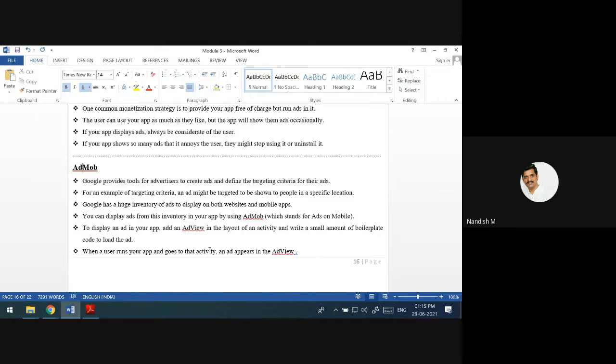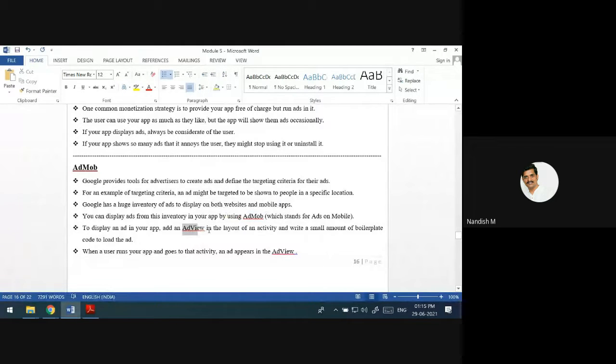Google has a big repository of ads that will be displayed on both websites and mobile apps. What we have to do is some programming in order to get the ads on your mobile. To display the ad in your app, in the layout you have to add this ad view.